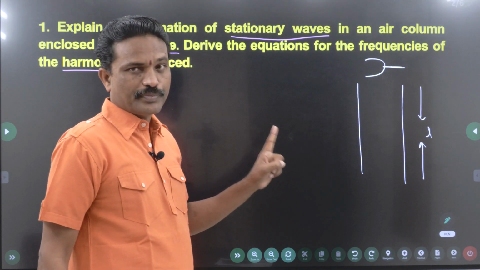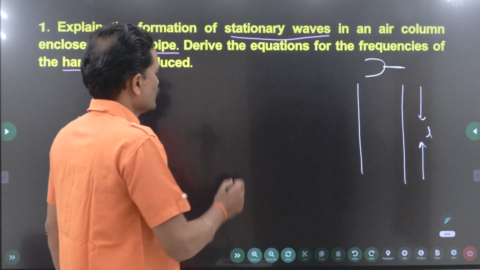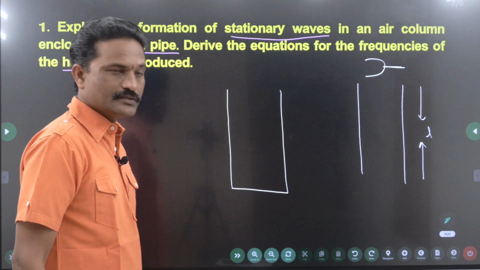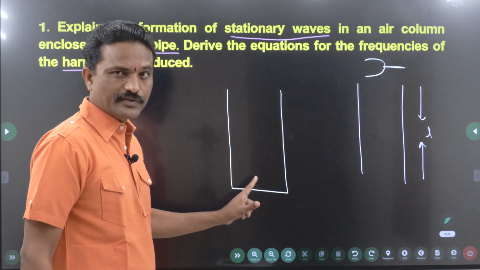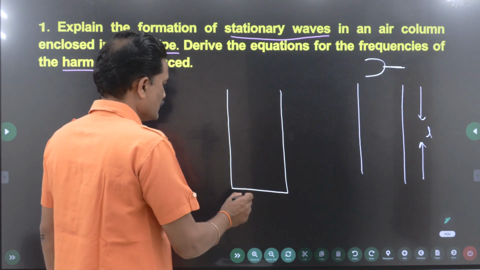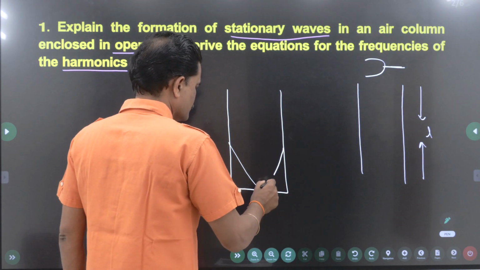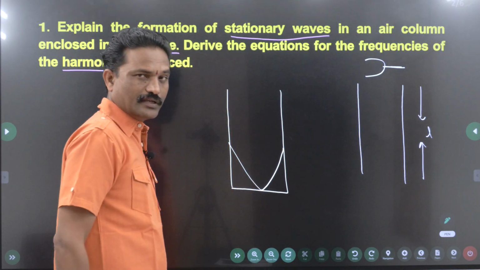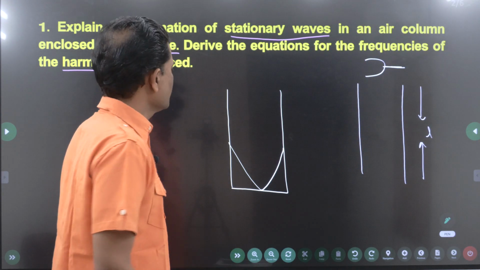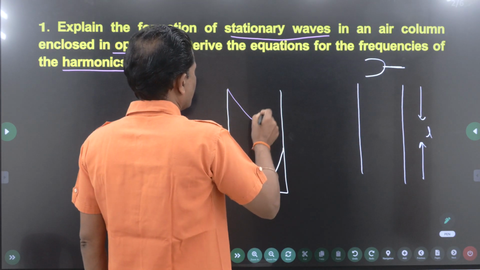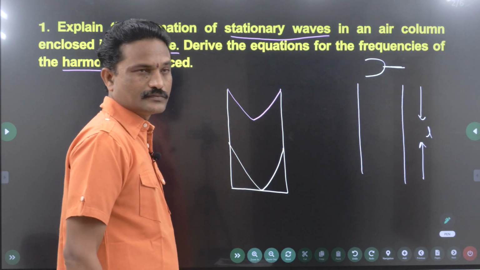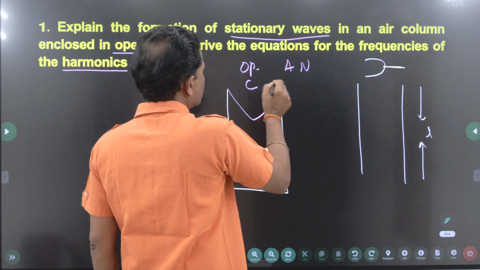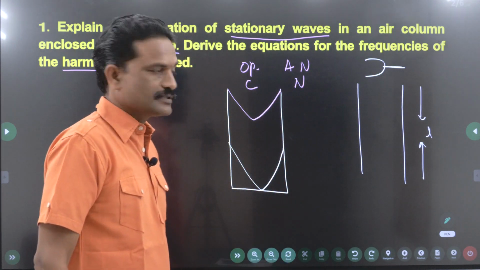So in the case of pipes, you should remember one thing. If the end is closed, the air there cannot vibrate. It is not that free to vibrate vigorously. So at this end, definitely you will get a node. At an open end, the air molecules are free. They have a lot of freedom to vibrate, so definitely you will get an antinode. So at open ends, antinodes; at closed ends, nodes. This is the condition, right?